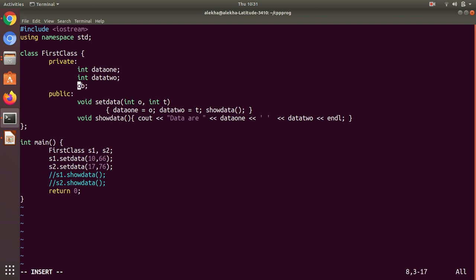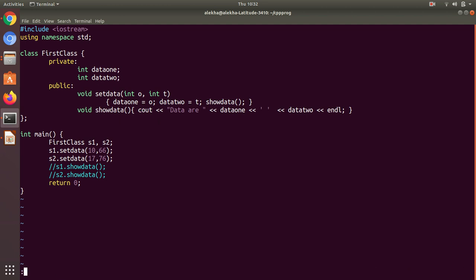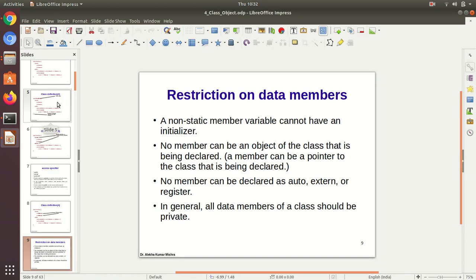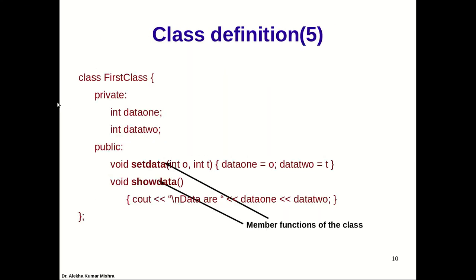Suppose we have declared a class called second class. An object of it could be a member of another class. That is possible, but not an object of the same class. If you do, you will get an error. That's the idea here. And we have member functions here. Generally we define member functions through which we access the private data members of the class. We access them, modify them, update them, and also display them.